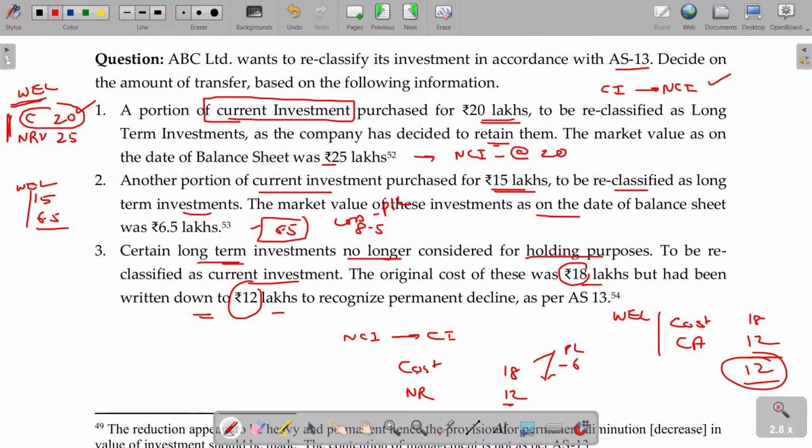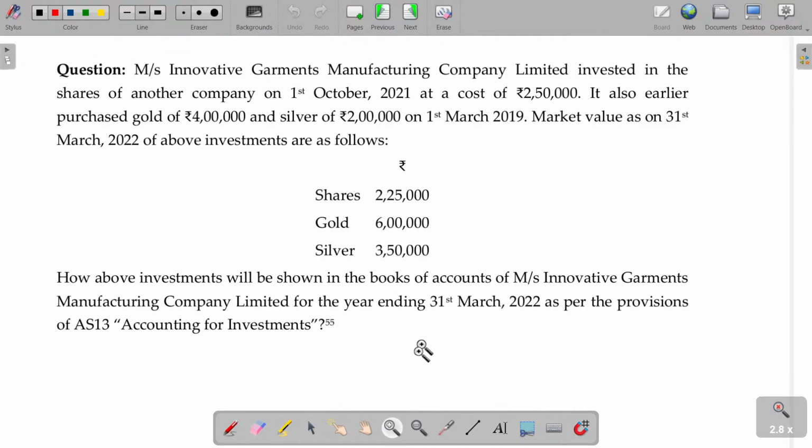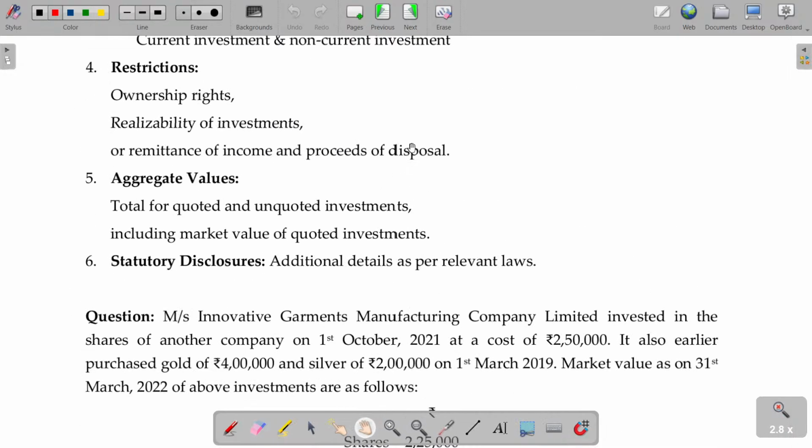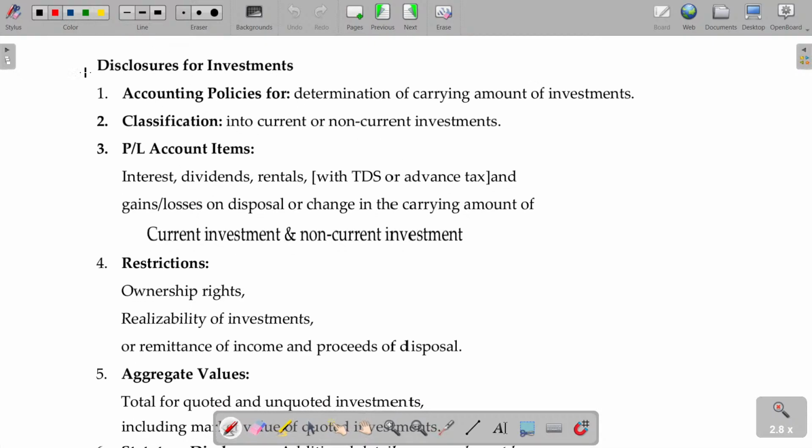Now let's move on to the next one. Disclosure. Ends with the disclosure now. Disclosure for investment. Accounting policies you adopted for determining carrying amount. How do you classify? How much you transfer to the P&L account in this year? What are they? Related to the interest, dividend and rental. If there is any TDS advance tax that should also be posted.